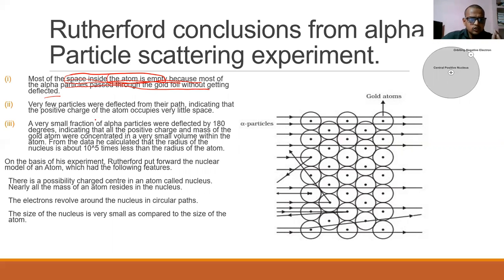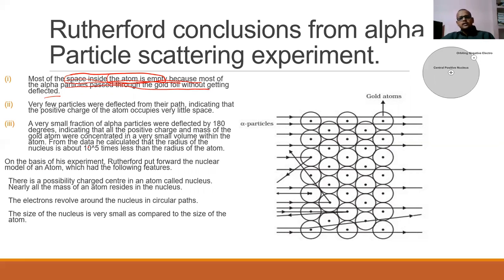Second conclusion, he saw that very few particles deflected from their path, indicating that the positive charge of the atom occupies very little space. Third conclusion, he saw that a small fraction of alpha particles were deflected by 180 degrees, indicating that all the positive charge and mass of the gold atom were concentrated in a very small volume within the atom.